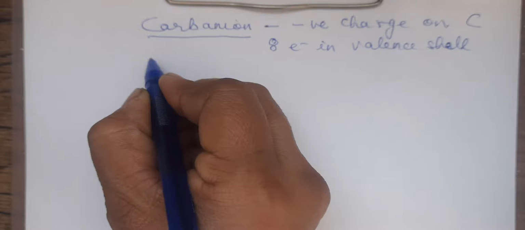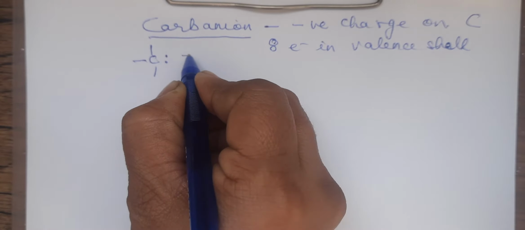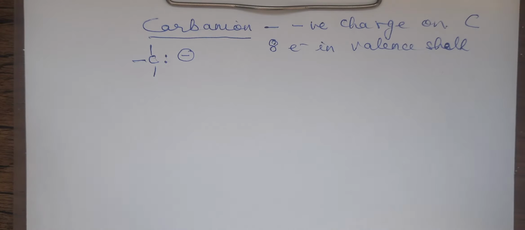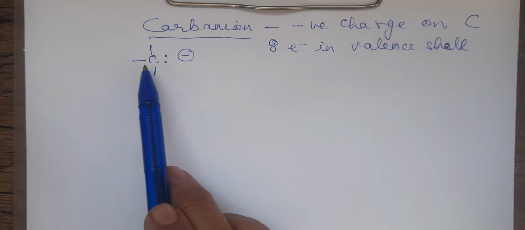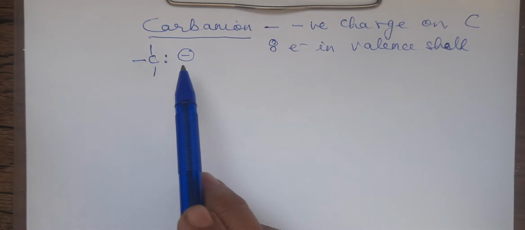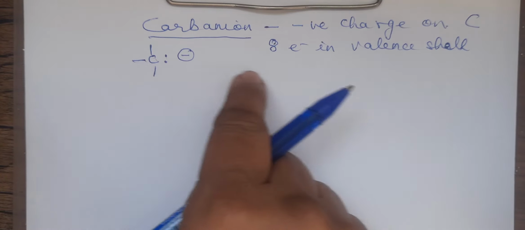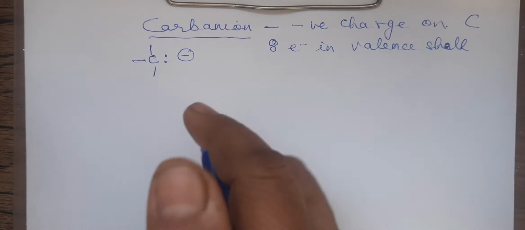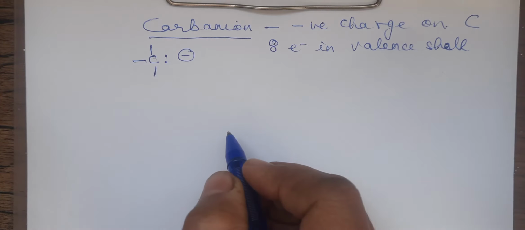So carbon has 3 bonds and 1 lone pair, and so we write this with a negative charge. You must be wondering why negative. That we will discuss in heterolytic fission. When a bond between a carbon and another, more electronegative atom breaks, that atom takes away both the electrons. That pair we represent, due to which we show the negative charge.